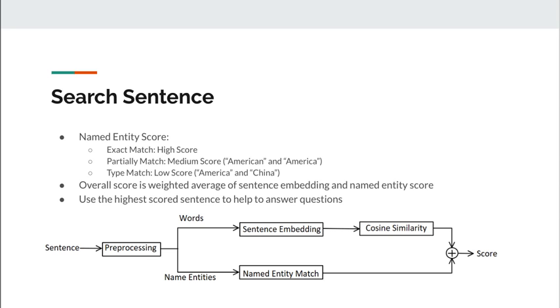Word embedding doesn't work well on named entities, but named entities are often the most important information. To address this issue, we give scores for matching named entities as well. We give high score for exact match, medium score for partial match, like America and American, and a low score for type match, such as America and China, and zero score otherwise. Finally, we take a weighted average between score from named entity and score from sentence embedding, and return the best scored sentence as the target sentence to generate answers in the next step.